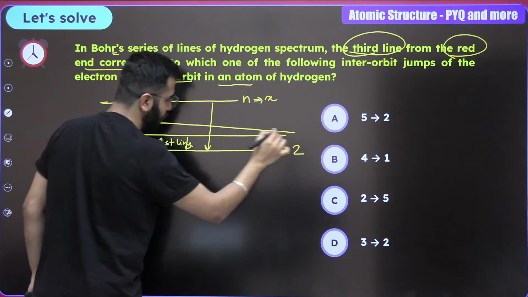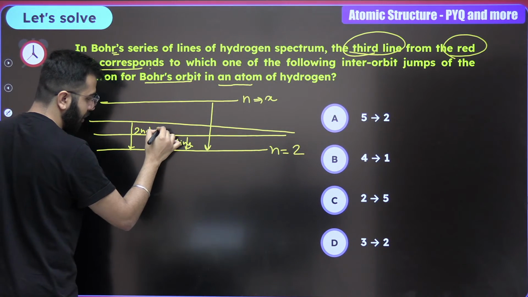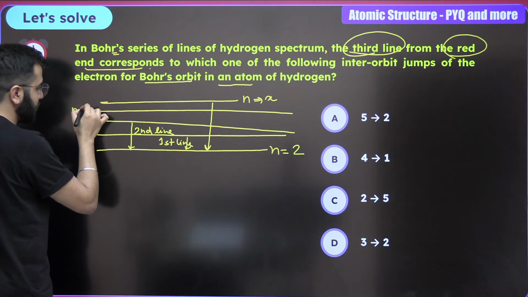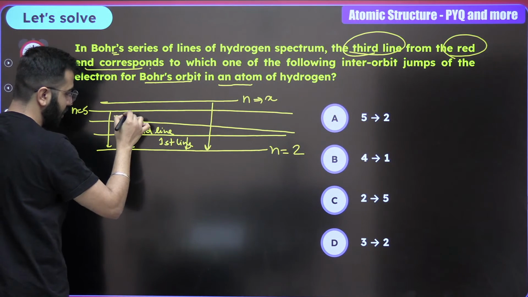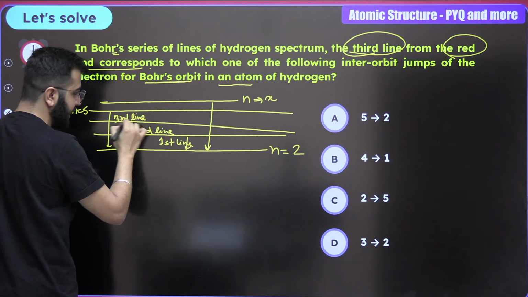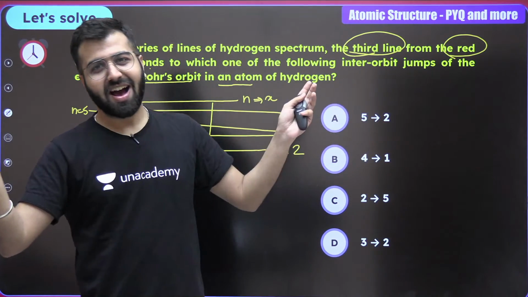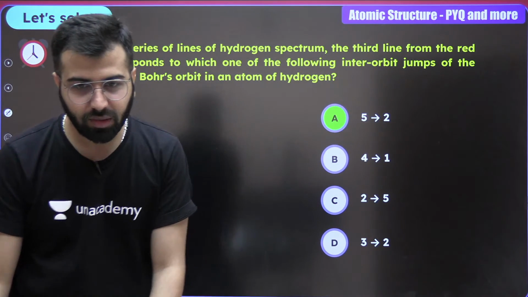N is equal to 4 till n is equal to 2. Second line. Third line is going to be n is equal to 5 till n is equal to 2. The question said third line. The question said visible region. Answer is from 5th till 2nd, and that is going to be the correct answer.